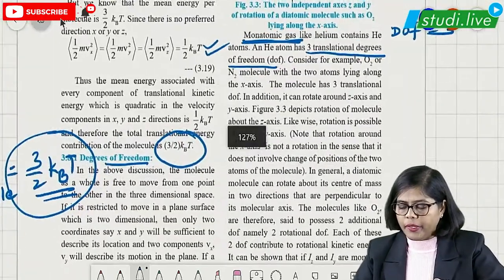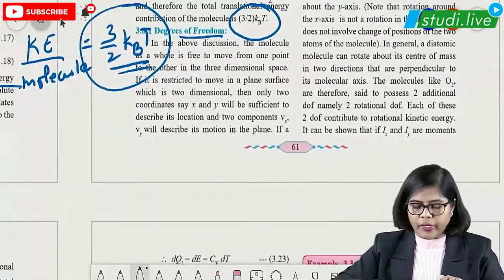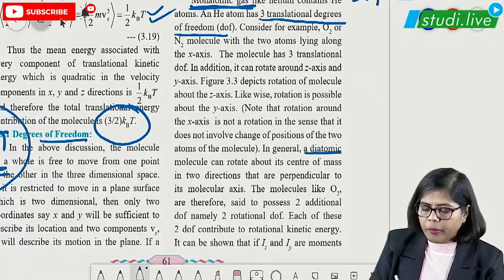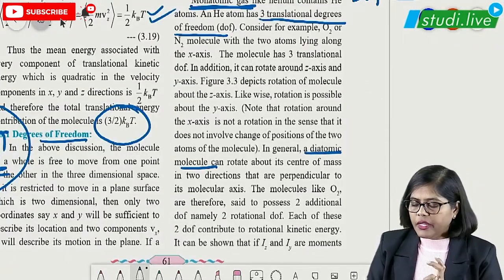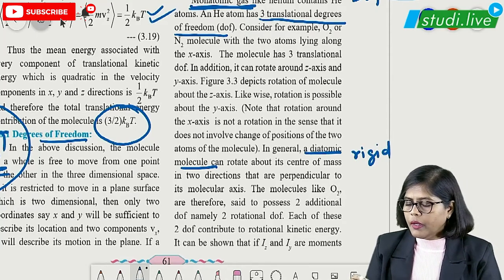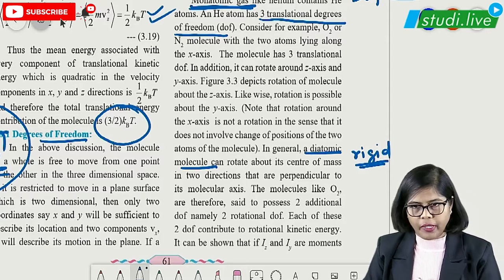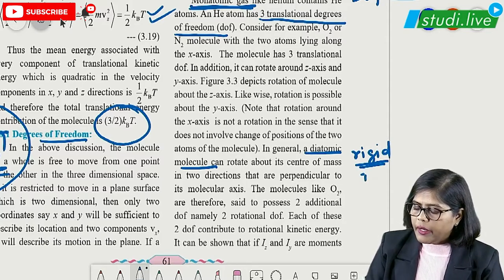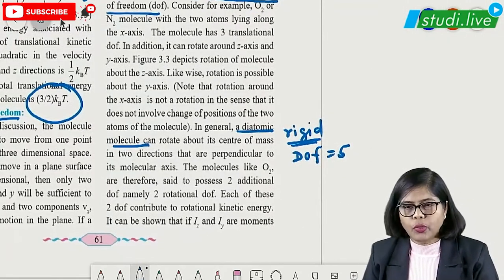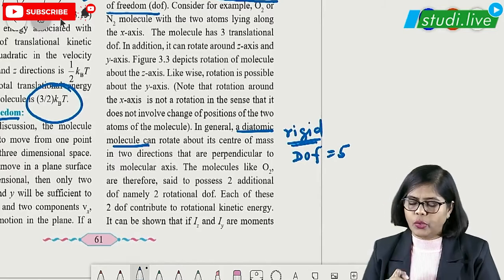Now let us talk about diatomic molecules. Suppose it is rigid. If it is a rigid diatomic molecule, then the degrees of freedom is 5. That means 3 translational and 2 rotational.